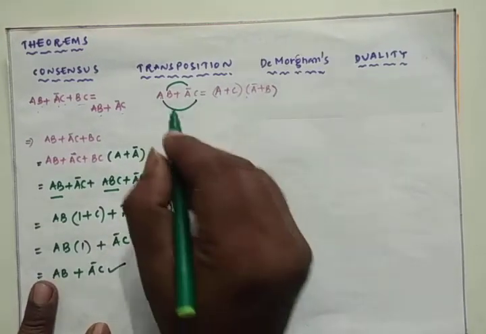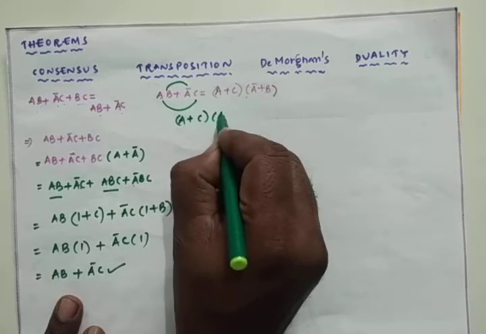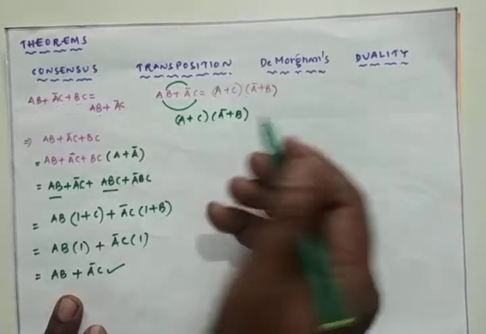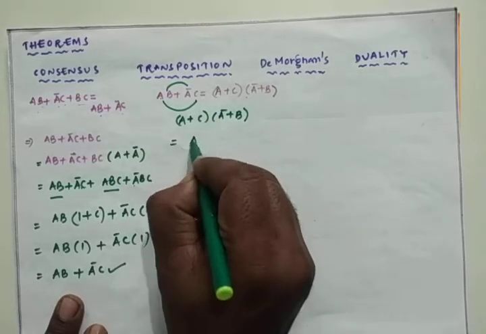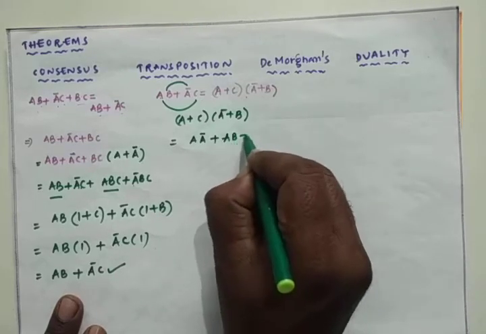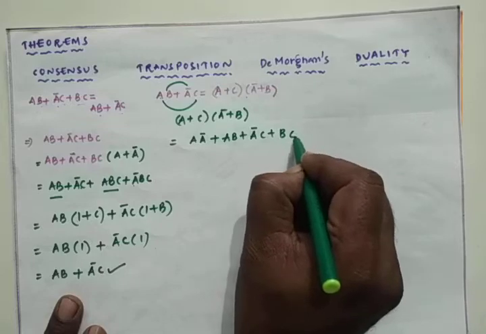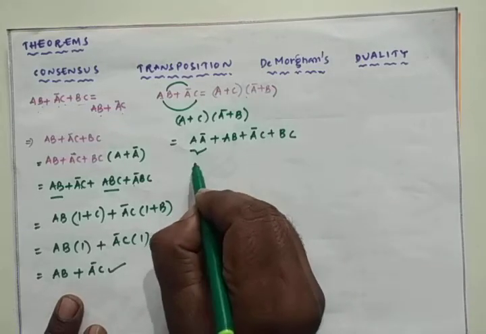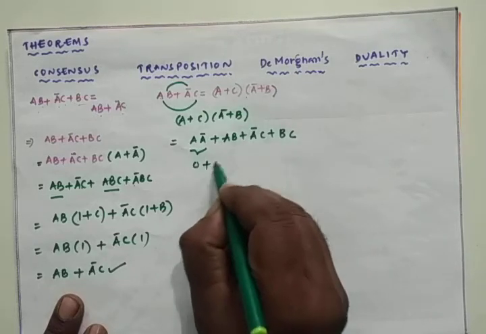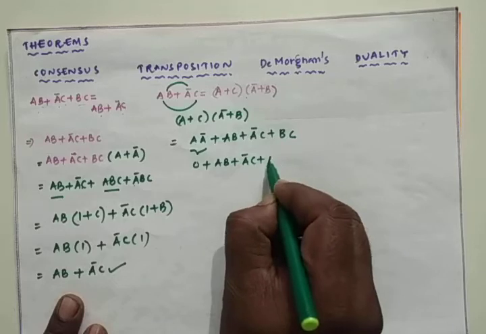First take the RHS, which is A plus C into A bar plus B. Multiplying this out, first term A into A bar, plus AB, then A bar C, plus BC. A into A bar is 0 only, so we are left with AB plus A bar C plus BC.